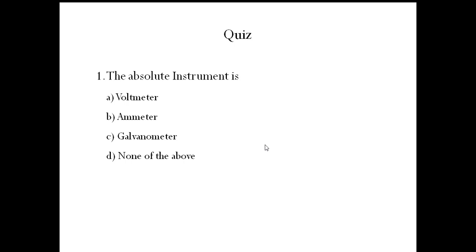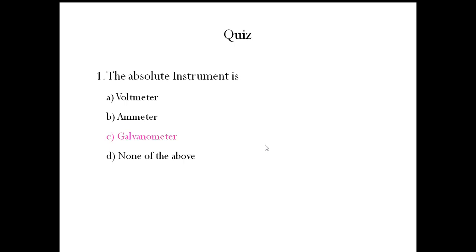Option D, none of the above. The tangent galvanometer is the absolute instrument. So option C, galvanometer, is the answer.